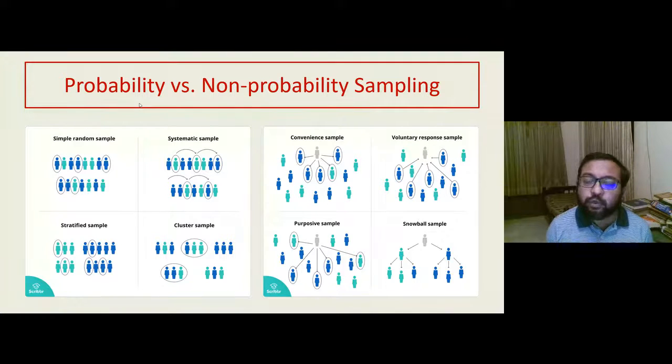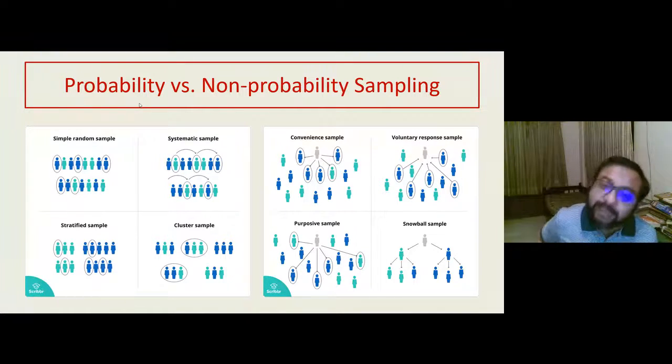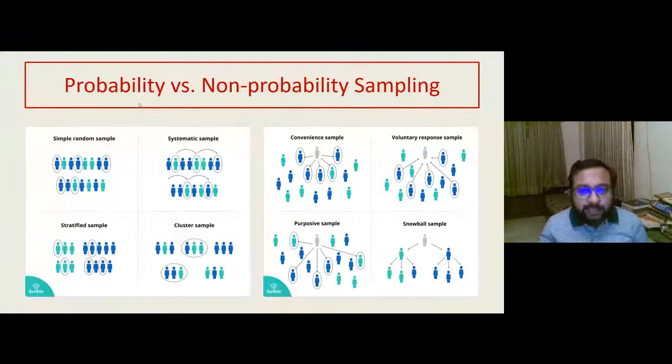You choose class 2A for the representative of entire class 2. And that way you go. So you are choosing a cluster as an individual, and that is done randomly. So these are different kinds of random sampling.